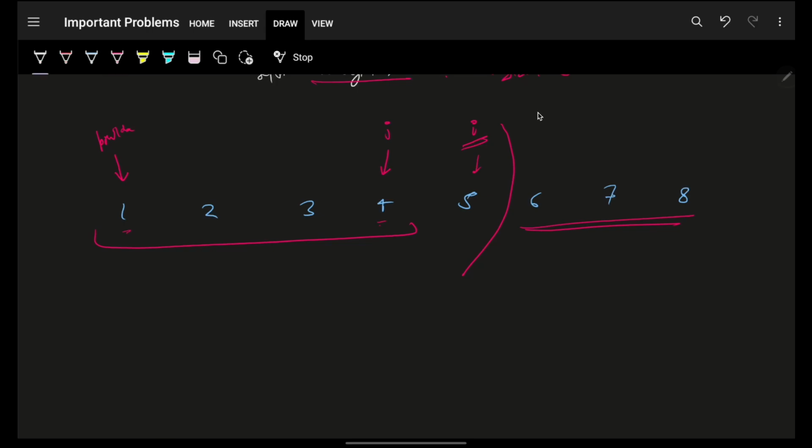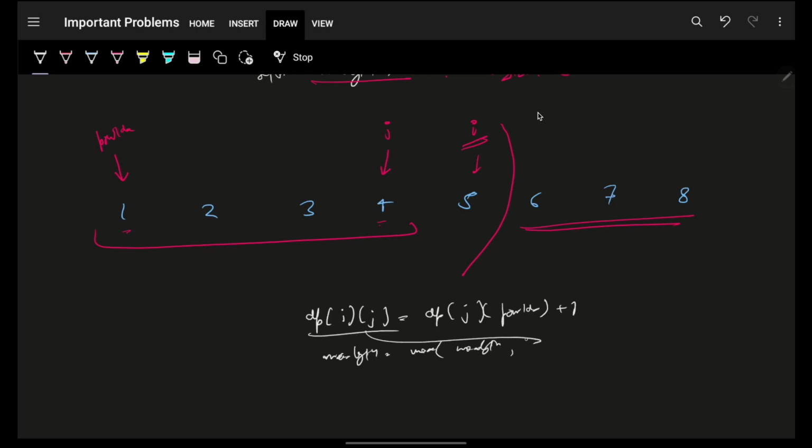In that case, yes, make sure that you say that dp of i, j will be nothing but dp of j and previous index plus 1. As simple as that. And with the same logic, maximize the length: maximum length will be the maximum of maximum length and this specific value, which is dp of i, j.